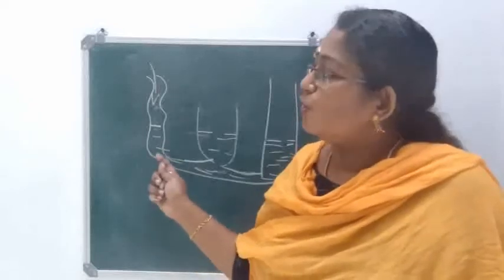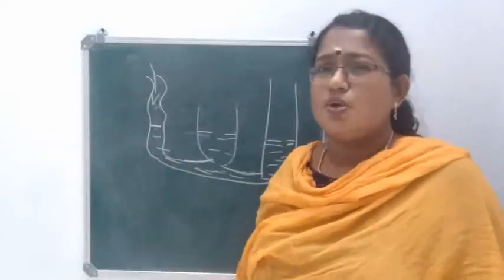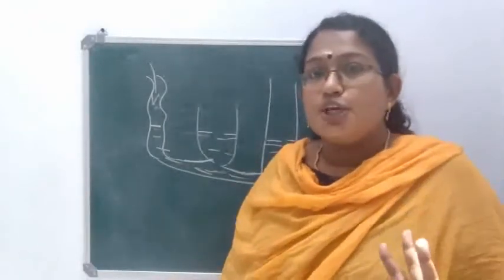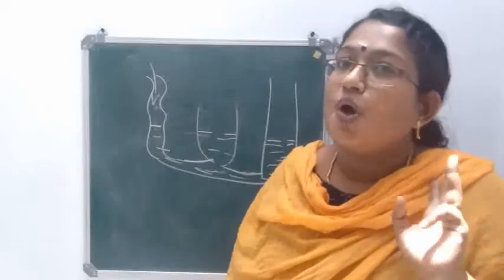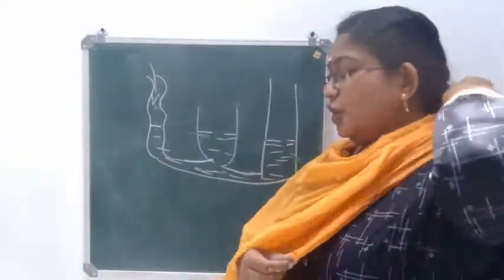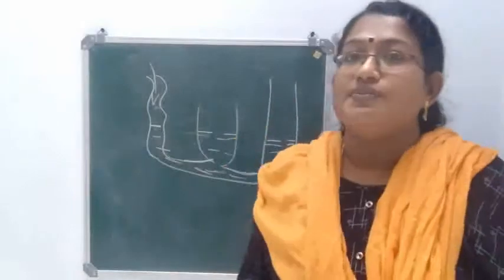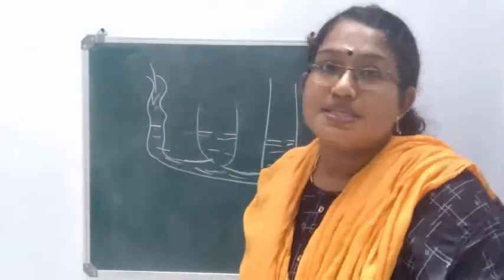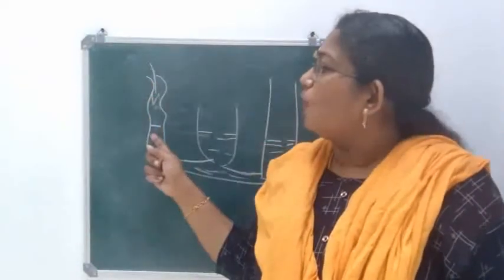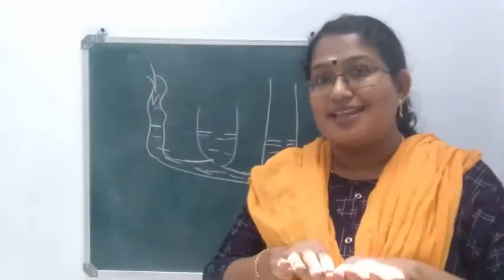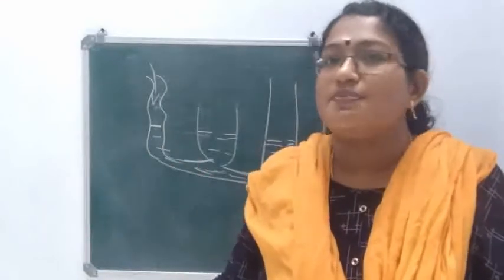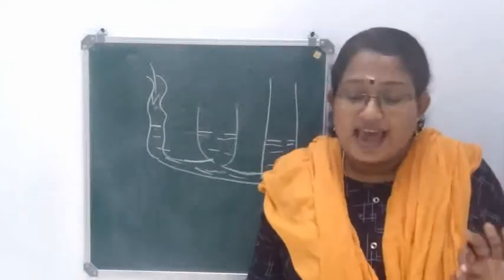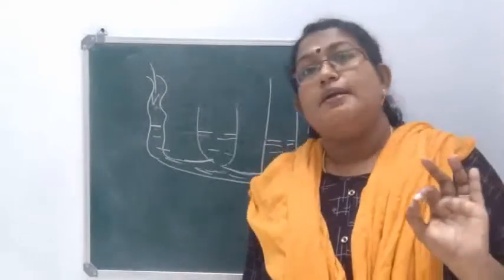So that is the fifth property. What is that? Liquid always seeks its own level. Here you have taken three tubes of different size as well as shape. Then the bottoms of these three tubes are connected. You have poured water into one of the tubes, but you can see that the level of water in all the three tubes will remain the same. So these are the characteristics of liquid pressure.